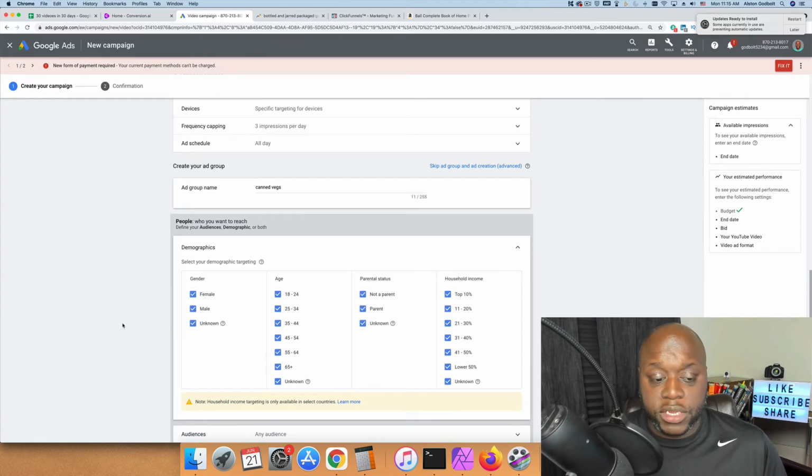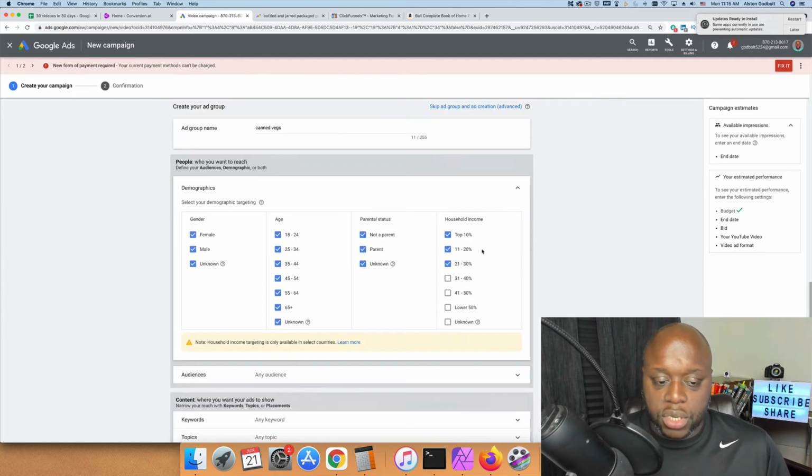Are you catering only to females? Are you catering to people of a certain income level? If they are canning their meat, they may have a little bit more disposable income, so we could just change it to that. When you deselect these, it's going to limit the audience that you have. So just know that going forward.